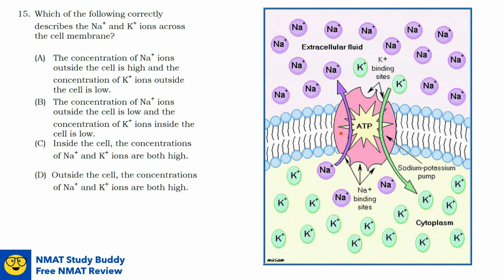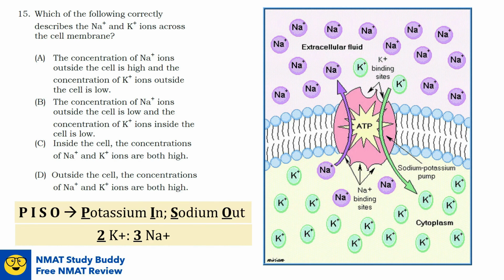So it is an active transport, and it requires hydrolysis of ATP. Take note that for 2 potassium that enter the cell, 3 sodium ions exit the cell. A useful mnemonic for this is PISO: potassium in, sodium out, so that you will not forget this. So just remember PISO: 2 potassium in and 3 sodium out.